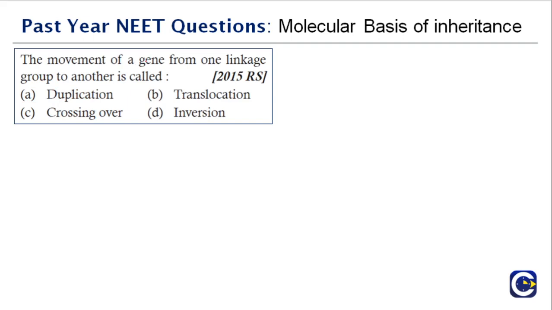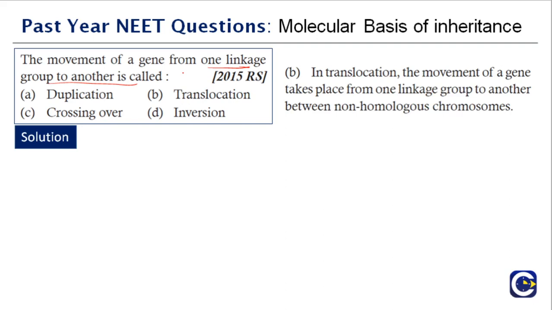The movement of gene from one linkage group to another is called: duplication, translocation, crossing over, or inversion? So what is the answer? The movement of gene from one linkage group to other is known as translocation.